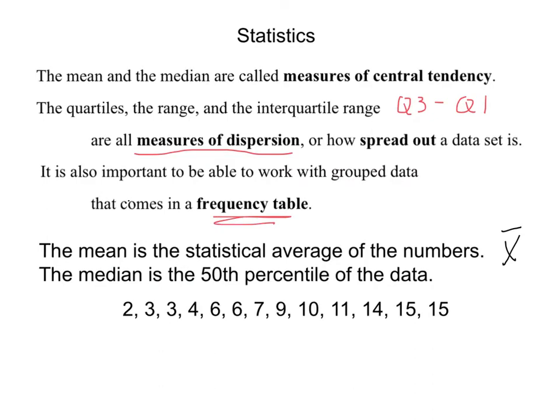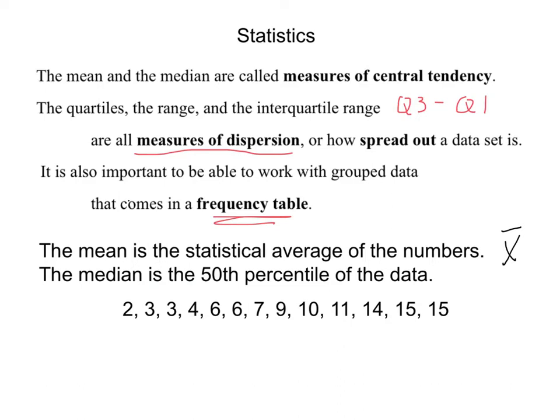Okay, so here's a set of data. There are 13 pieces of data, and I'm going to find the quartiles. The easiest thing to do in this case, because it's displayed, is to find the median, which is the 50th percentile, the piece of data in the middle.